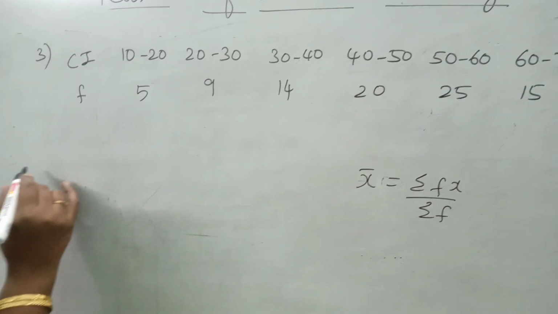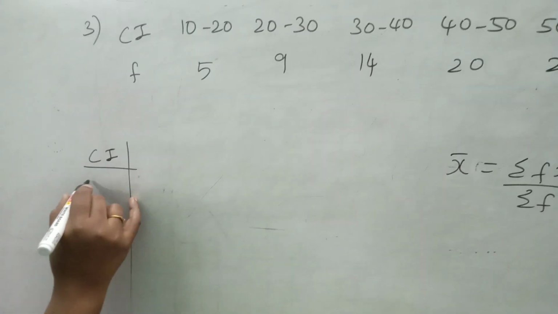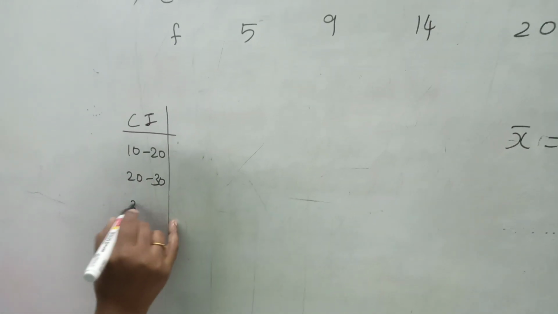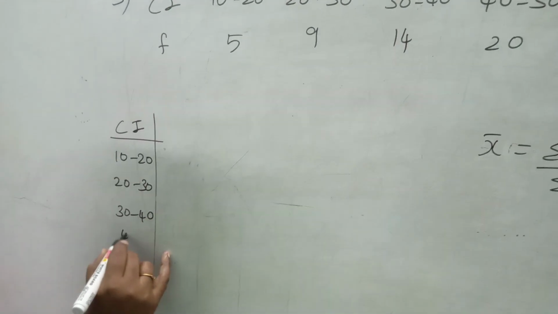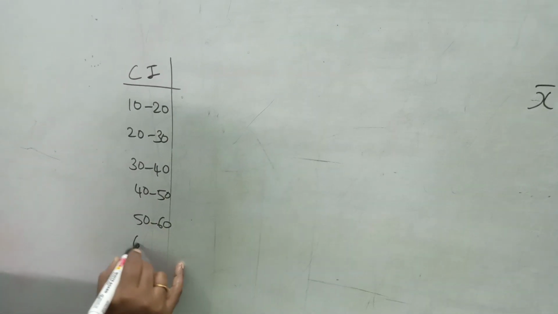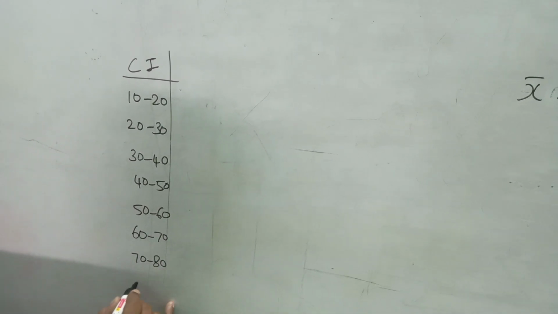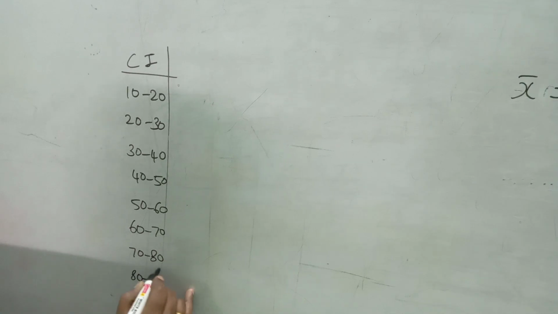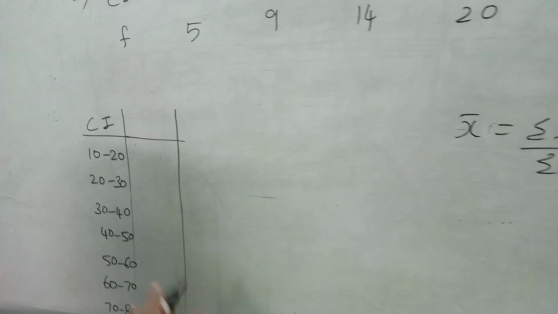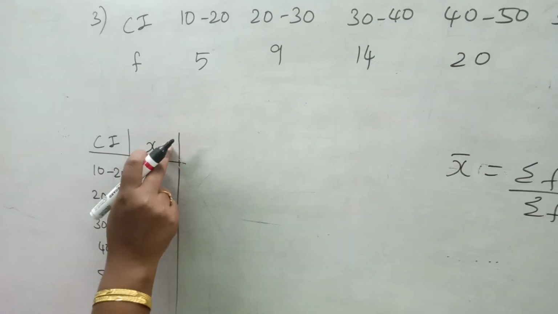First we will form the tabular column here. Class interval, that is 10 to 20, 20 to 30, 30 to 40, 40 to 50, 50 to 60, 60 to 70, 70 to 80 and 80 to 90. This is our first column. I am going to find mid-x. Mid-x is nothing but our x value.